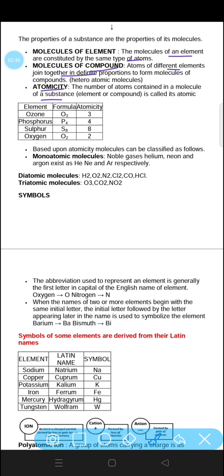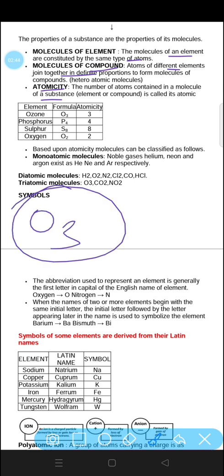So if we talk about ozone, ozone has the molecular formula O3. Its atomicity is 3. Three oxygen atoms are there. That is why its atomicity is 3.